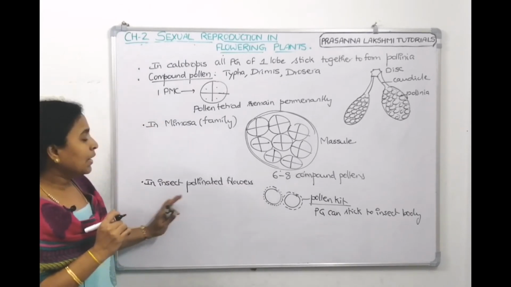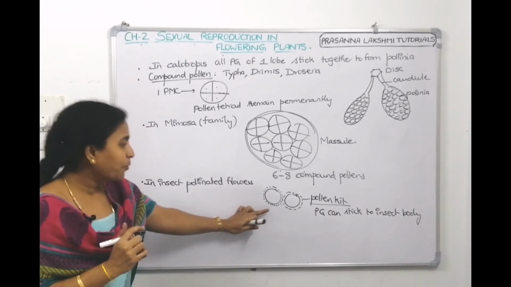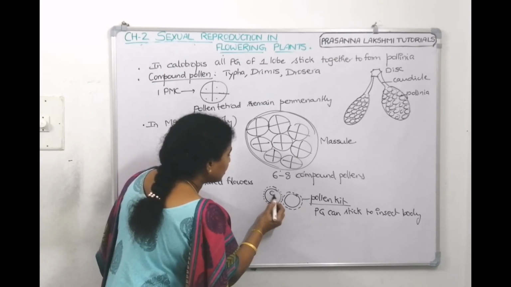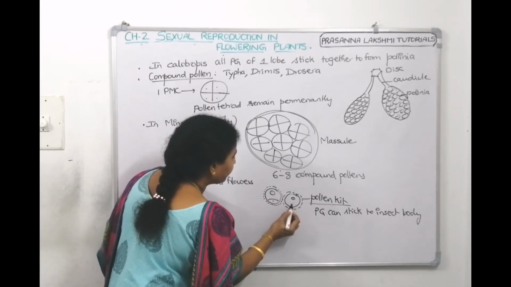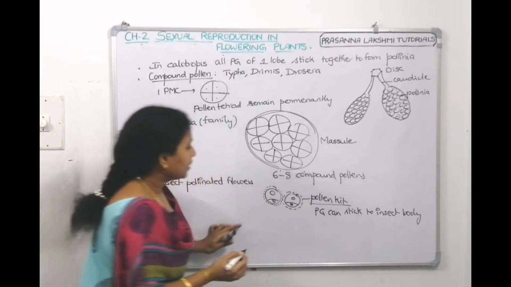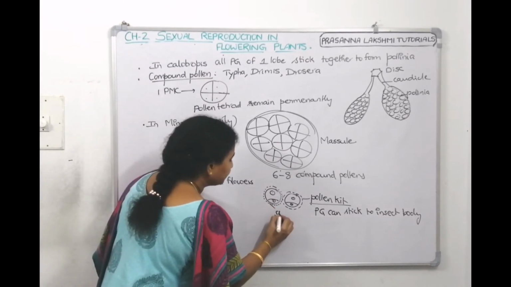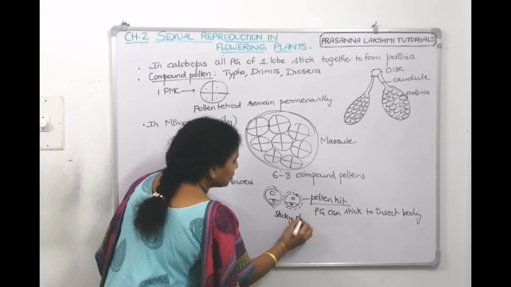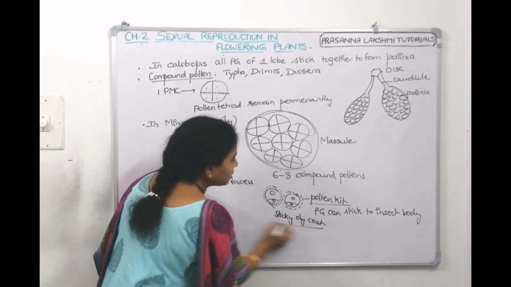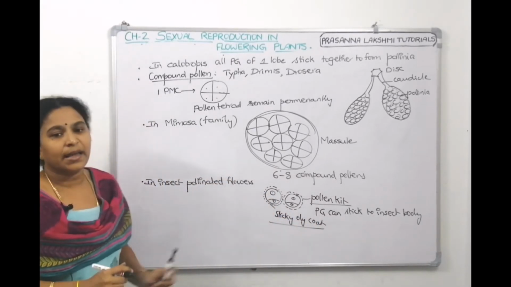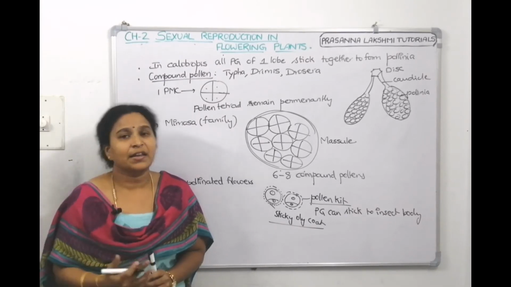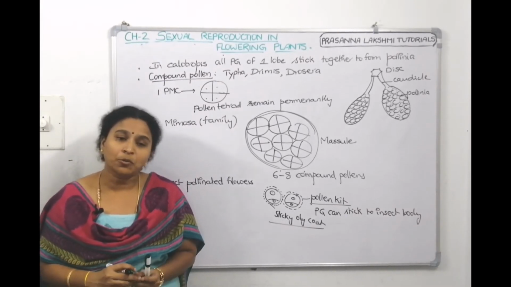So in some insect pollinated flowers, these pollen grains, this 2-cell pollen grain, are covered by a sticky oily coat. Understood? So this is another case. These are some variations about pollen grains.